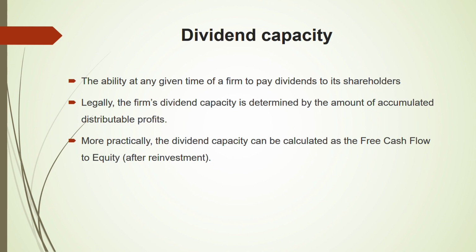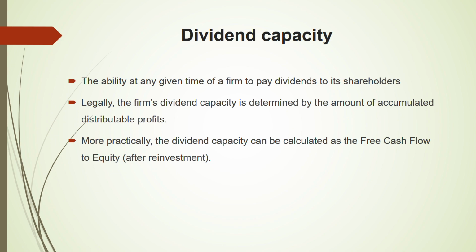Okay. Note that it is free cash flow to equity, not free cash flow to firm, because free cash flow to firm goes both to the equity holders as well as debt holders. Free cash flow to equity is only what is left after deducting your debts and everything. It will only go to the equity shareholders, and you pay dividend from it. Dividends are paid to the equity shareholders after everything is paid off, your debt and all.